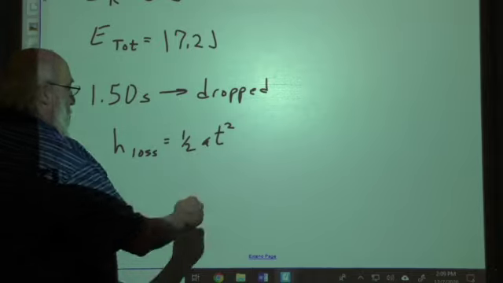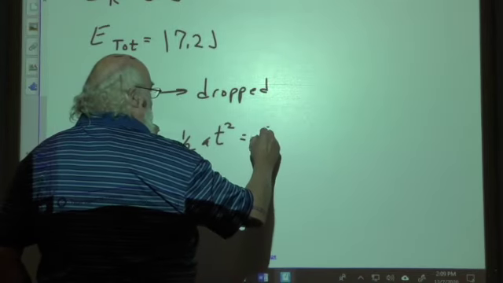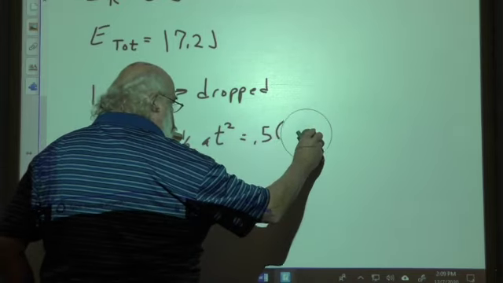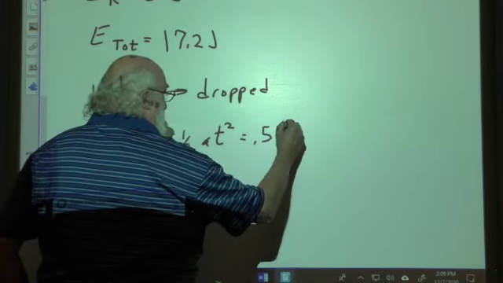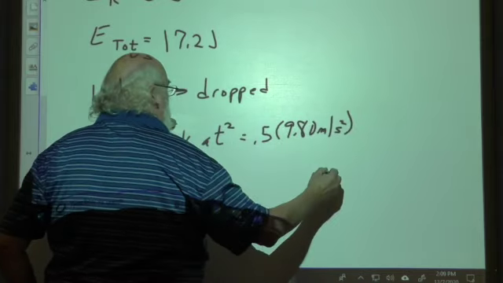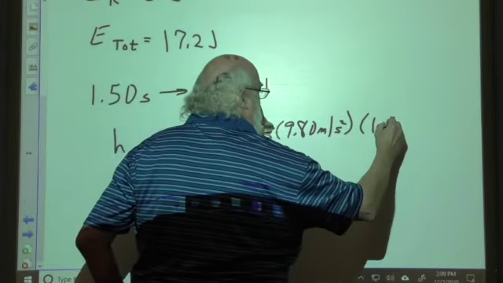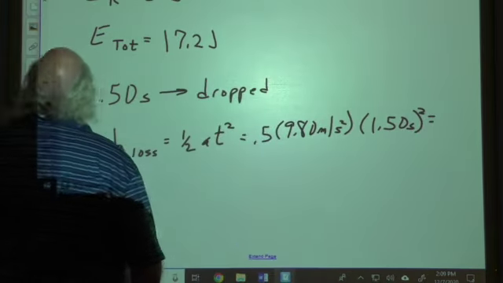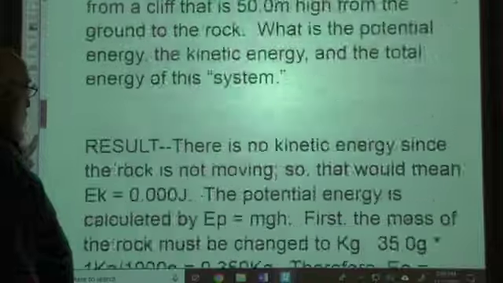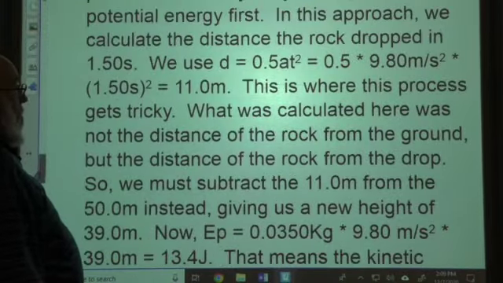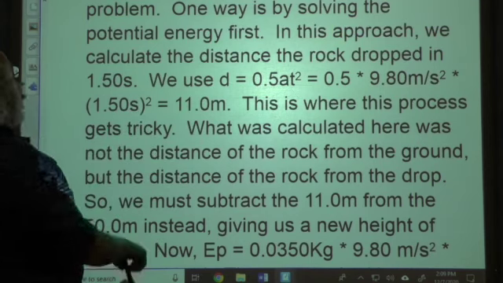Okay, so this is going to be equal to 0.5 times 9.80 meters per second squared times 1.50 seconds squared. All right, you look for that answer right there. You find that that is 11 meters.